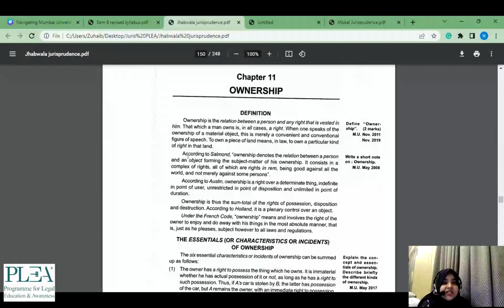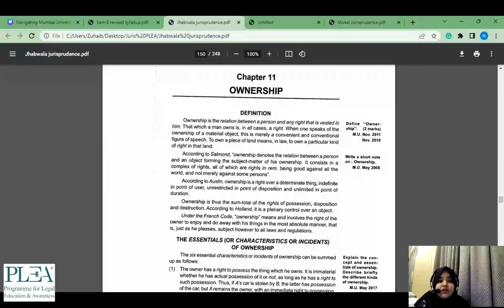If you've written half answers, at least there's scope. The teacher might think, okay, this makes sense, and give you marks. But it's always better to have the question attempted. So however it goes, we went through the definition of ownership. We will follow a similar pattern to what we followed for custom. As we studied custom, similarly with ownership you will go through the definitions that are given.